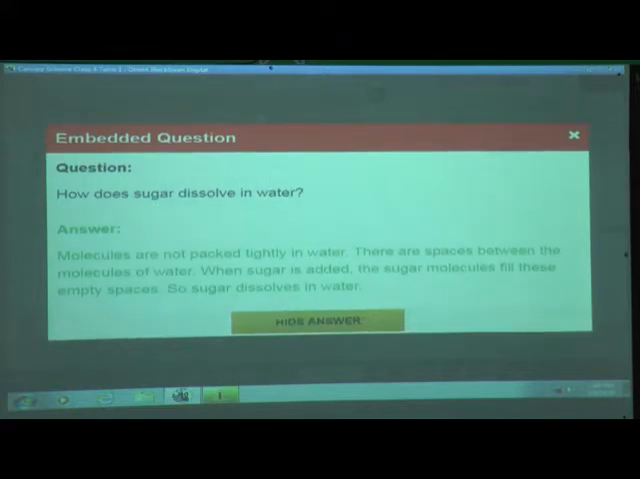Now we will see the answer. Molecules are not packed tightly in water. Water has molecules that are not packed tightly, and there are spaces between the molecules of water. When sugar is added, the sugar molecules fill these empty spaces. So sugar dissolves in water.